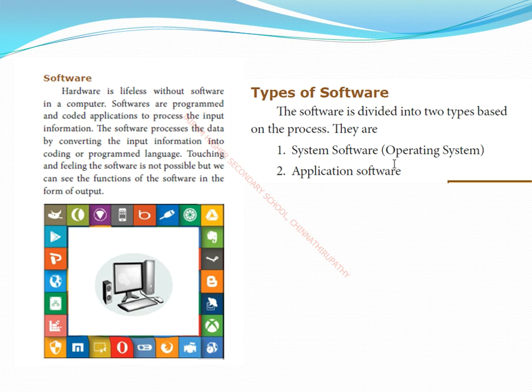Application software means it will do a particular task. It will do a specific task for the user. For example, Paint. What is the purpose of Paint? We can draw pictures, or we can edit pictures in Paint. What is the purpose of MS Word? We can type a document, or we can take a print by the help of MS Word, isn't it? So it will do a particular task. In case you delete Paint on your computer, we cannot use Paint, but we can use MS Word. So that's why I am saying it will do a particular, specific task.